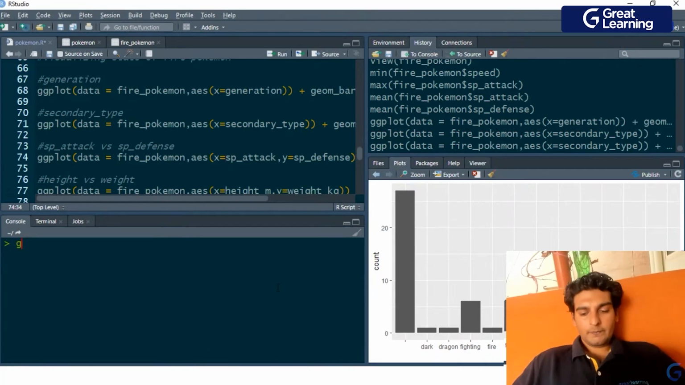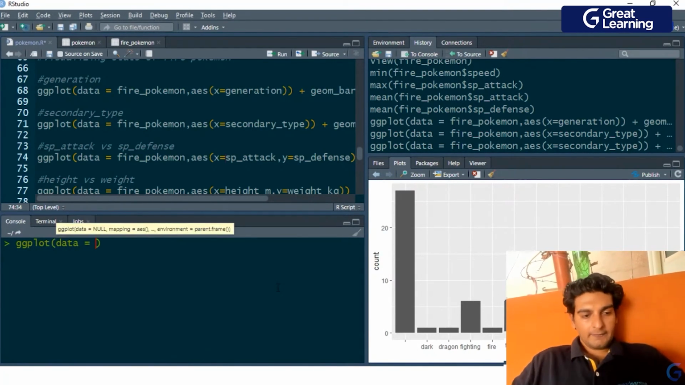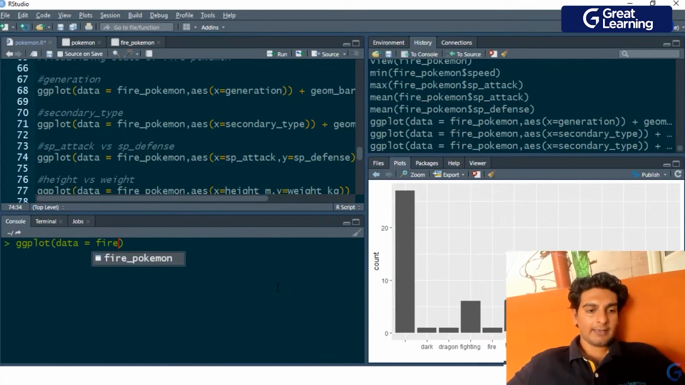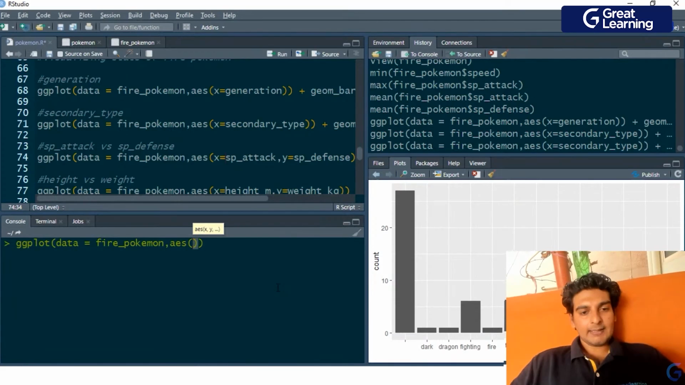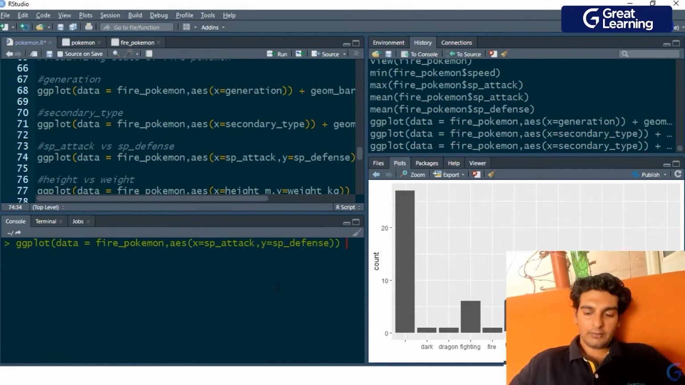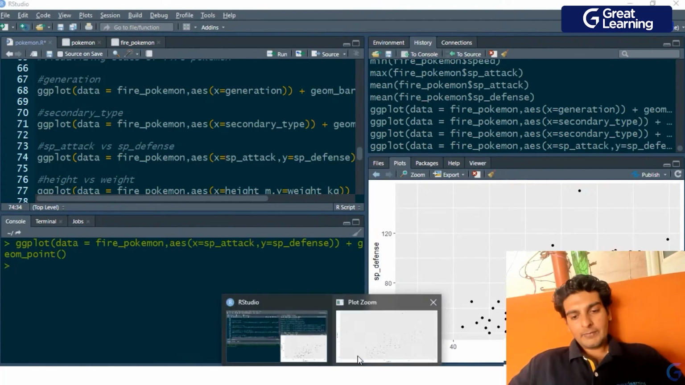Now this time I'm going to make a scatter plot. So my first task would be to map the fire Pokemon data frame onto the data layer. Now in the aesthetic layer, I'll be mapping the SP attack on the x-axis, and I'd have to map the SP defense onto the y-axis. And since I want to make a scatter plot, I'll be using the geom point method. And let me zoom this over here.